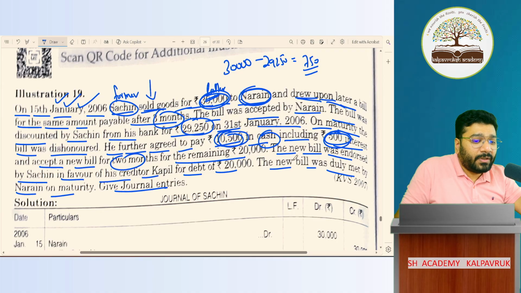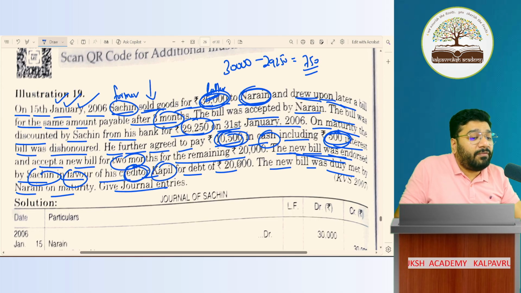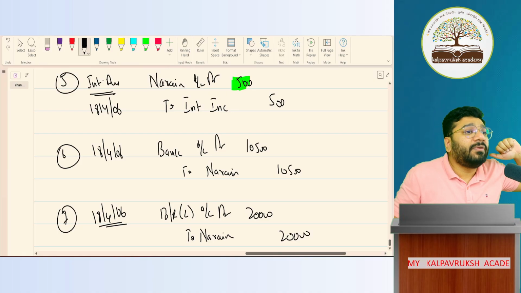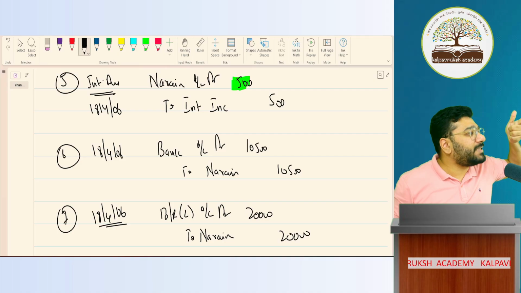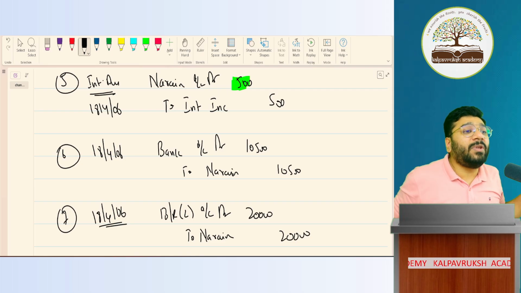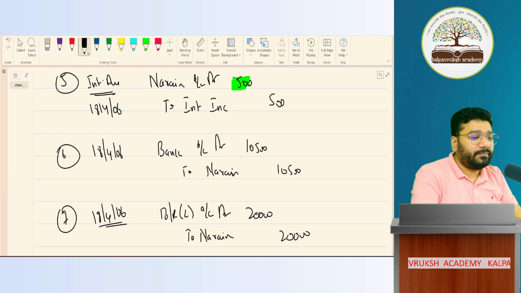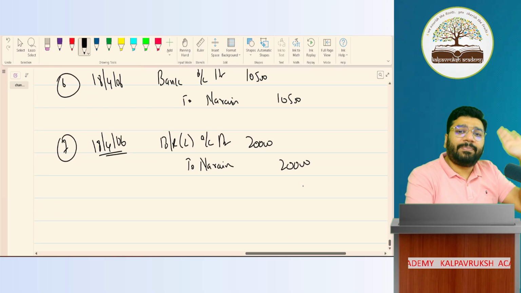Then what is happening? The new bill was endorsed by Sachin in favor of his creditor. We are Sachin. We are endorsing it to our creditor Kapil for a debt of 20,000 rupees. Instead of cash, I'm giving it in the form of a bill of exchange, because a bill of exchange is a negotiable instrument like cash. Cash is a promissory note. I told you in the last class. So BR can be used as a mode of payment. That's a different story. Not everybody accepts it, but people who believe in this concept are accepting.